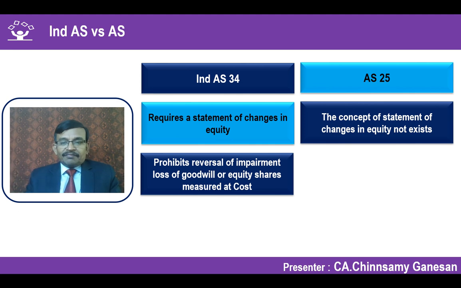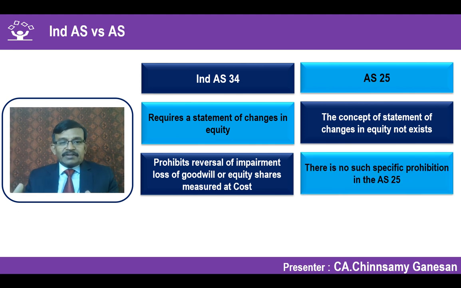When it comes to AS 25, there is no specific discussion on this particular point. When you are talking about provision made for impairment loss in the earlier period for goodwill, and there is no concept of equity shares valued at fair value here. It is always at current price or cost price or lower of the fair value. Whichever is lower is accounted in AS 25. To that extent, there could not be any impairment loss which has been taken. But if subsequently the value improves, you can still take it back to the original cost level. So there is no specific prohibition of reversal of impairment loss in AS 25.